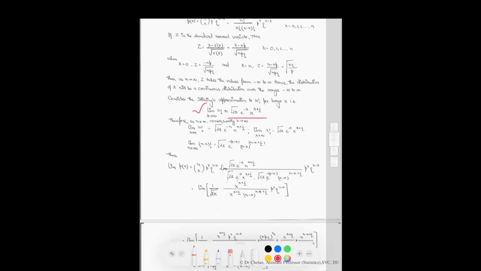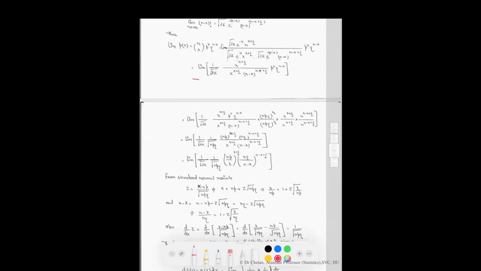So the limit as n tends to infinity, n factorial is equal to this quantity, and as x tends to infinity, x factorial becomes this quantity, and as n and x tend to infinity, n minus x factorial becomes equal to this quantity. Now put these quantities in this equation. What will we get? This thing.